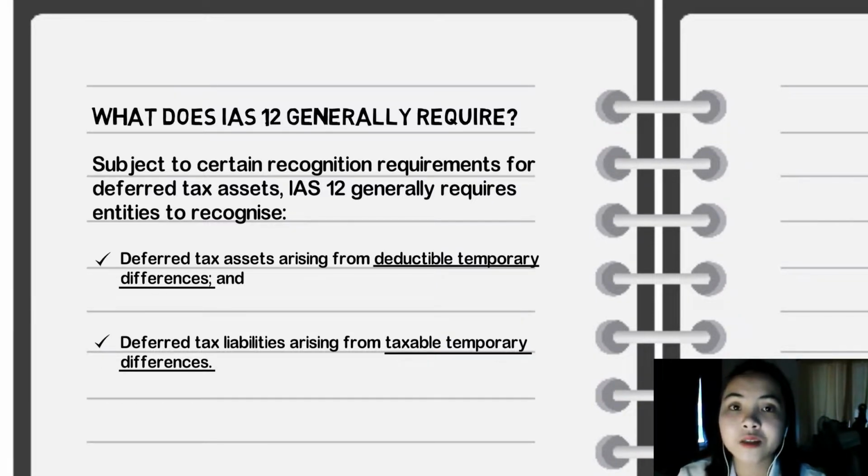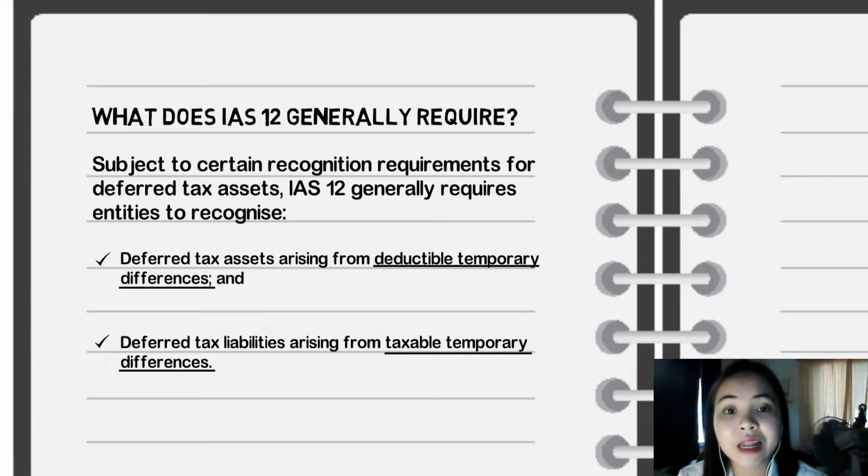Deductible and taxable temporary differences are the result of differences between the carrying amount of an asset or liability in the statement of financial position and its tax base. The tax base of an asset or liability is the amount attributed to that asset or liability for tax purposes. Recognizing deferred tax assets and liabilities results in a tax charge in the statement of comprehensive income that corresponds to when an entity recognizes amounts in the statement of comprehensive income, rather than when an amount is included in the determination of taxable profit for tax purposes.